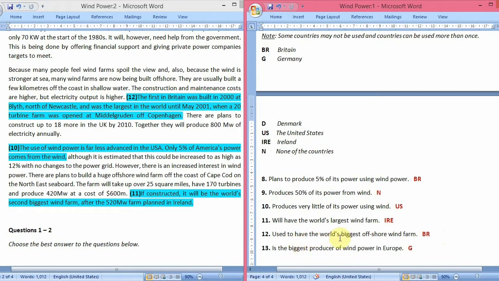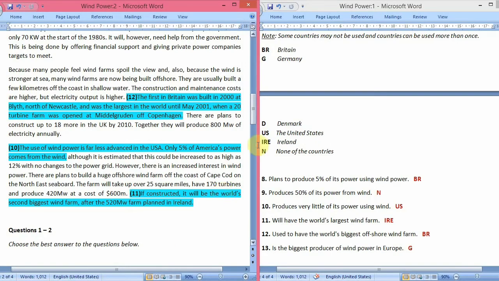Used to have the world's biggest offshore wind farm. So which country used to have it? It is a situation where at present the farm built in this country is not the world's biggest offshore wind farm, but in the past it used to have the world's biggest offshore wind farm. So the answer is Britain.